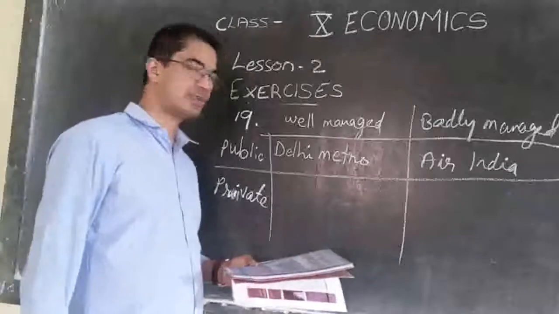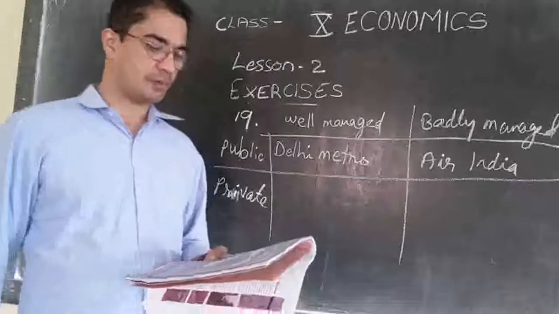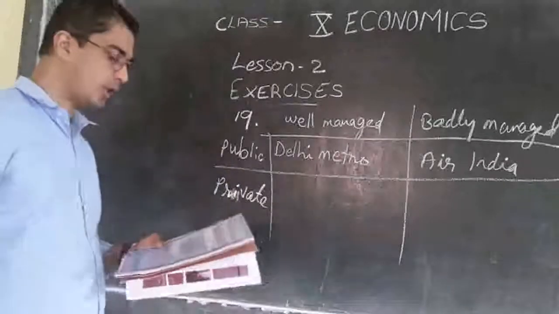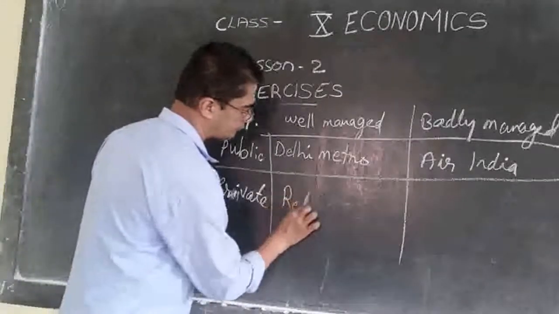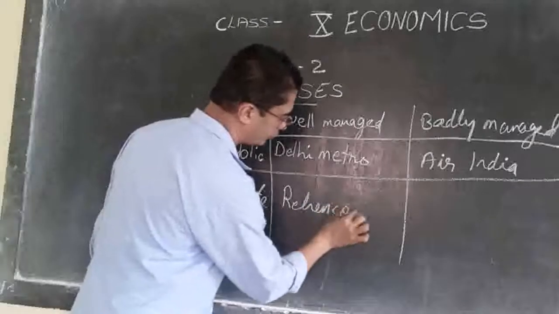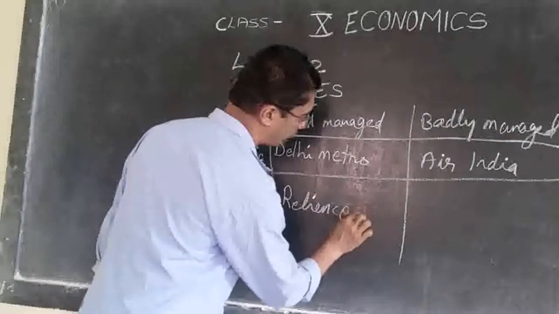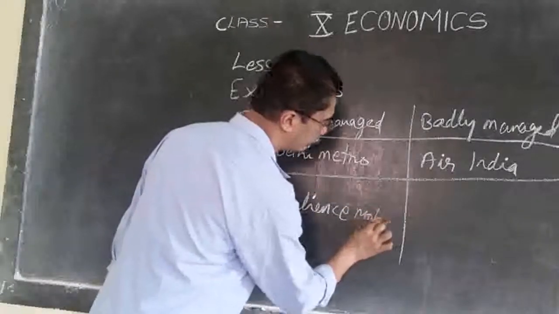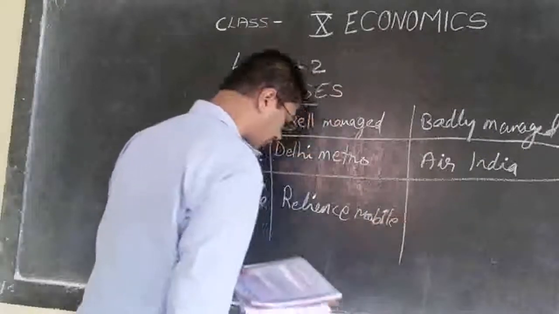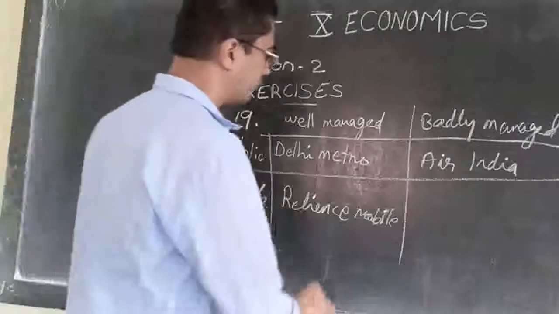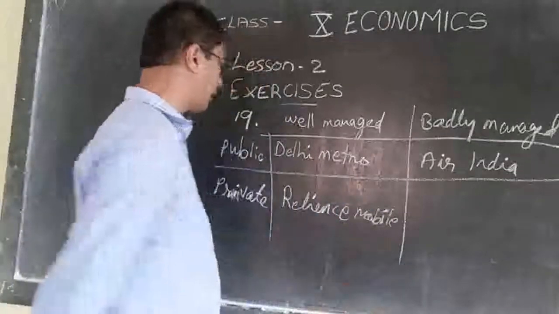Now let us see about private sector. So in private sector, we can say a well managed organization is Reliance Mobile. So Reliance Mobile we can say is very well managed.